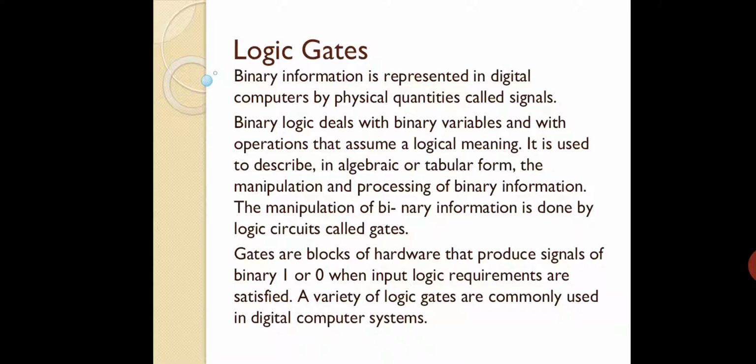But for understanding purposes you have to remember that whenever you are dealing with binary systems, there have to be some logic gates for the processing purpose. Fine. Now gates are blocks of hardware that produce a signal of binary 1 or 0 when input logic requirements are satisfied. Okay, now you may not get the actual concept of this even though I explain.